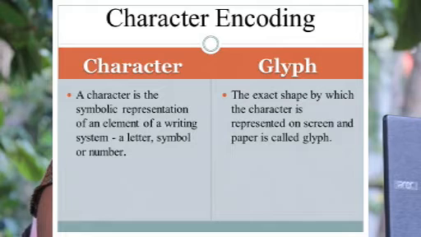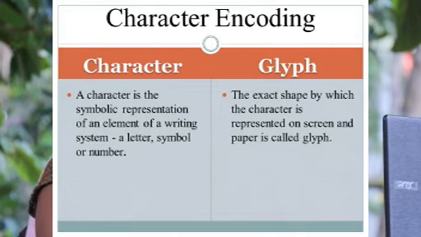Just like characters are the basic unit of organization of encoded text, glyphs are the basic unit of organization of the visual rendering of text. Underline that. So glyphs are the basic unit of organization of the visual rendering of text. The character sets that are stored in the computer are independent of the display format.